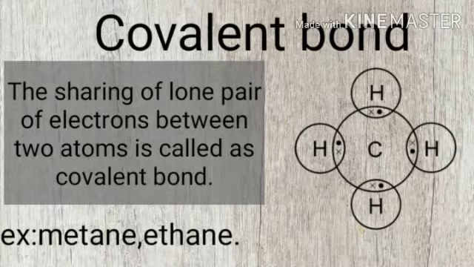And next one is covalent bonds. The sharing of a pair of electrons between two atoms is called a covalent bond. For example, methane, ethane, and these are examples of covalent bonds. Carbon has the ability to form covalent bonds with other elements also.